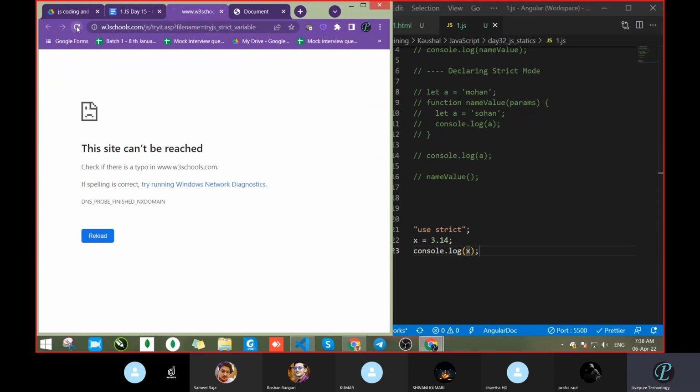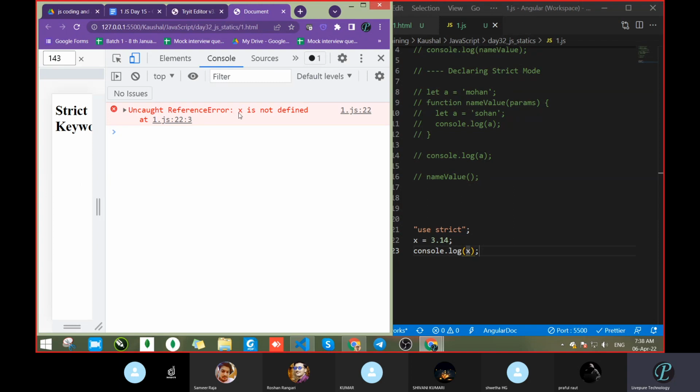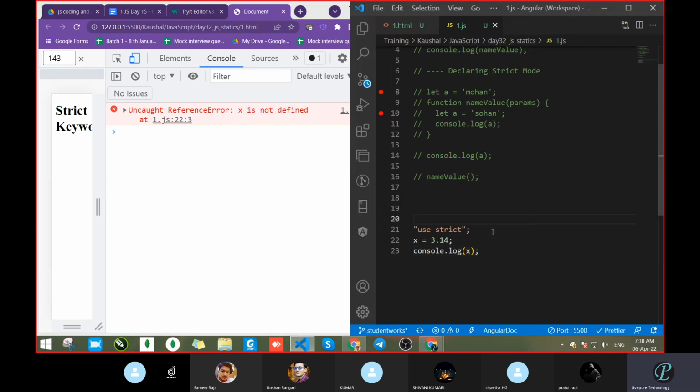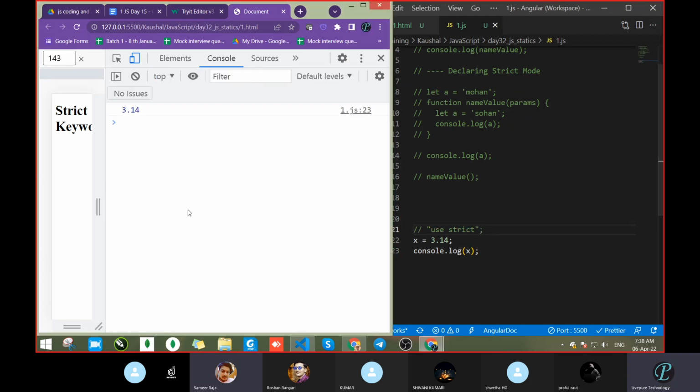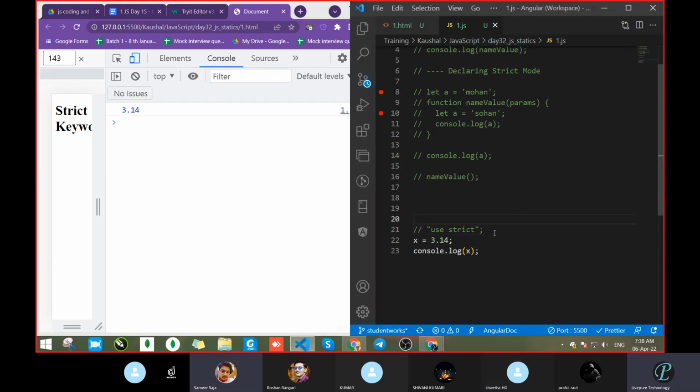Fine. Let's save and check what error we get. Yeah, what happened? x is not defined. Fine. But remove this use strict. Now save. What happened? We got the value as output. Why? Because we didn't tell it to assign, we are telling strict that x should be declared. So now we got the error because x is not defined.